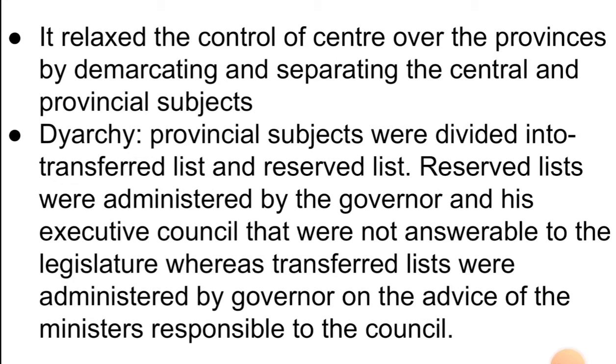Both lists were administered by the governor, but the reserved list was administered by the governor and his executive council, which was not answerable to the legislature, whereas the transferred list was administered by the governor on the advice of the ministers responsible to the council. That is, the ministers were taken from the legislative council, so they were responsible to it. This was how diarchy was introduced in provinces.